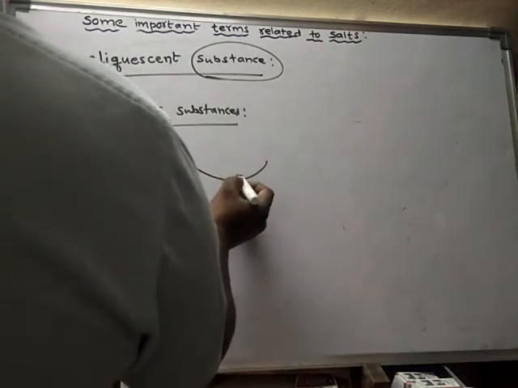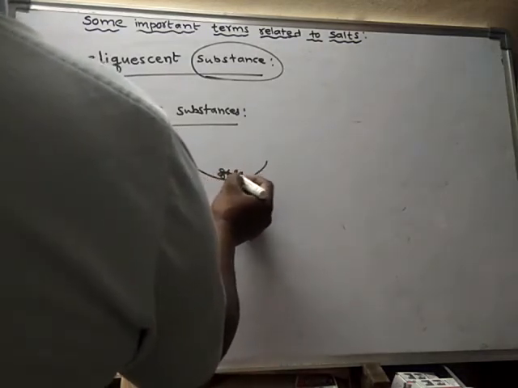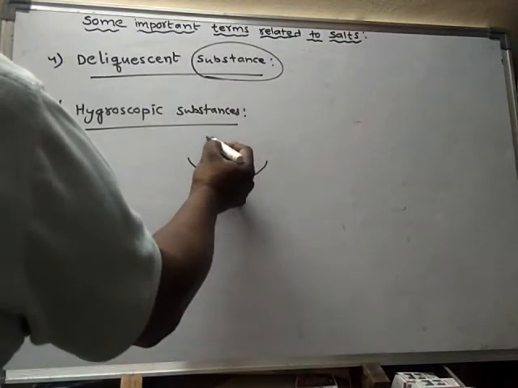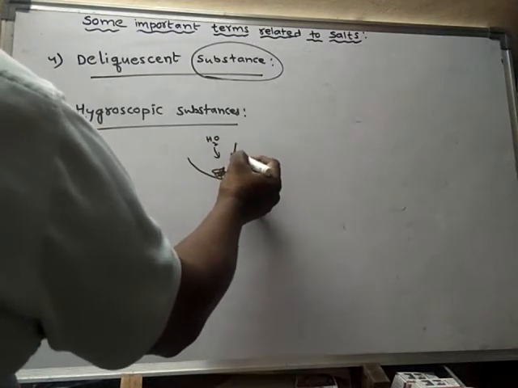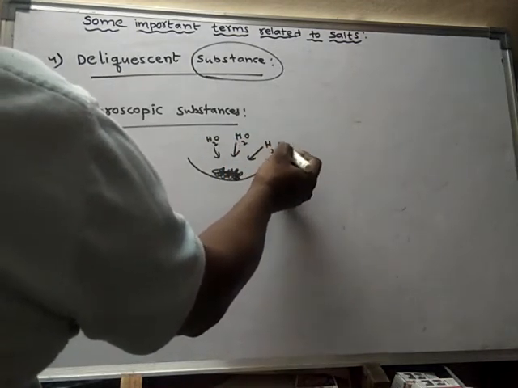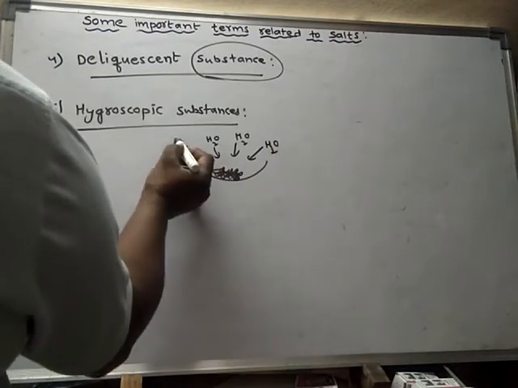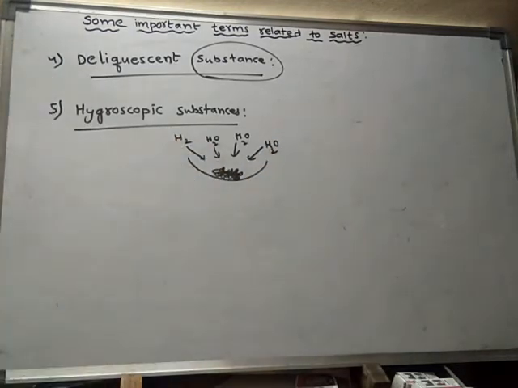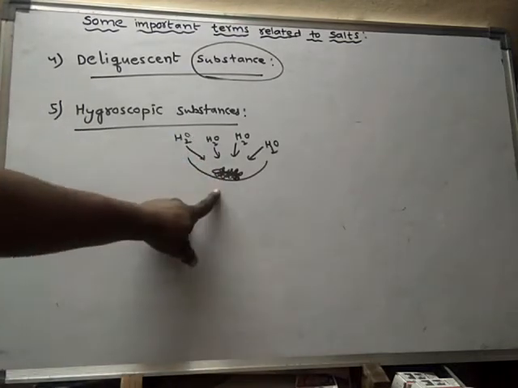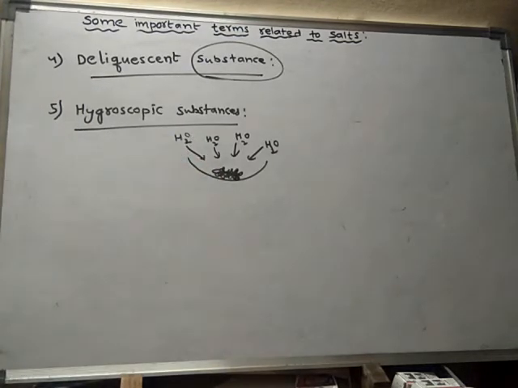Look here. Suppose a substance absorbs water vapor or moisture from the atmosphere. It keeps on absorbing the moisture from the atmosphere, but it does not dissolve in that absorbed moisture.